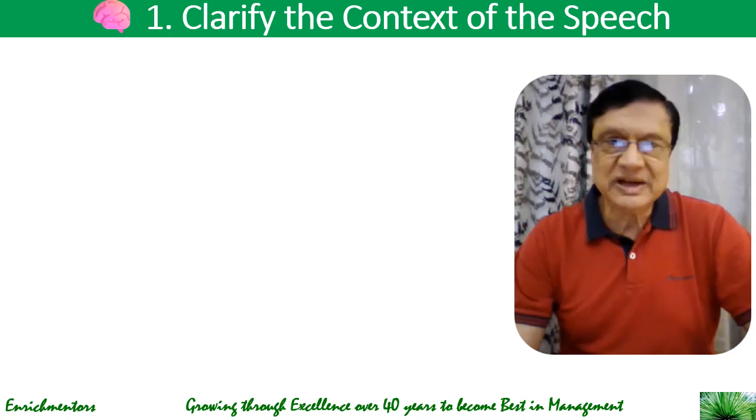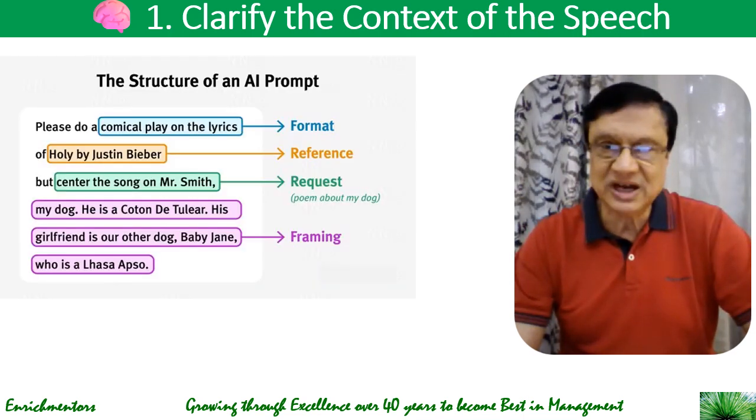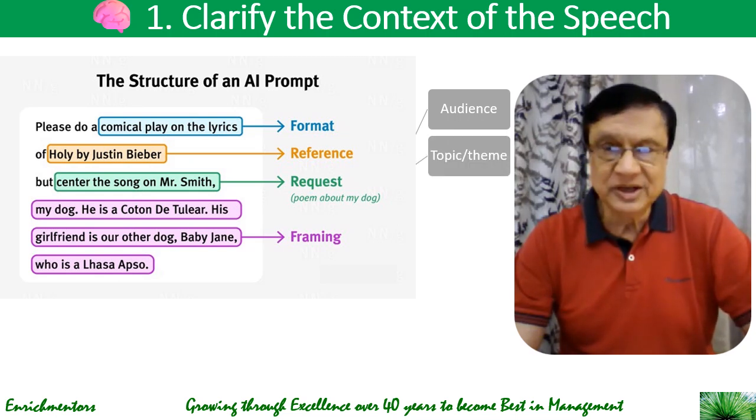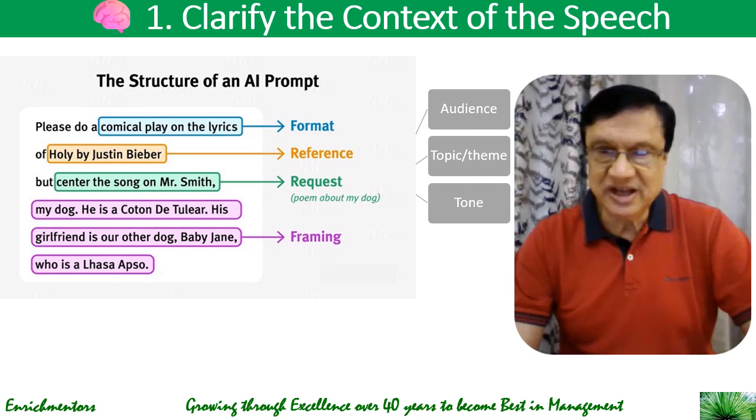So let's take a look at these steps that we need to take. The first step would be to clarify the context of your speech, and you can do that by prompting the AI with details such as audience, like whether the audience are students, executives, general public; topic and theme, is it innovation, is it leadership, is it about sustainability; the third thing is tone itself, whether the tone is inspiring, persuasive, humorous; and the duration. Is it a 2 minute intro, 1 minute close, etc.